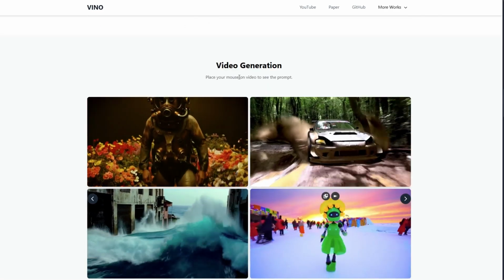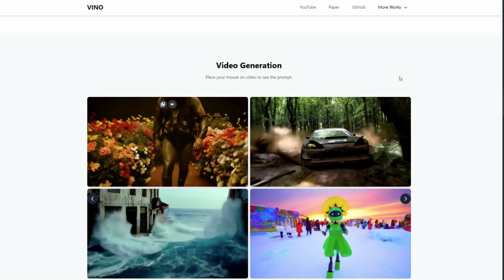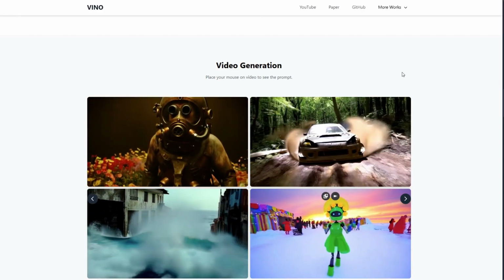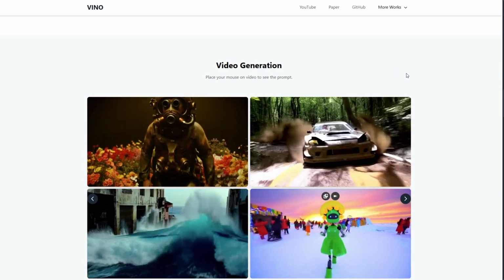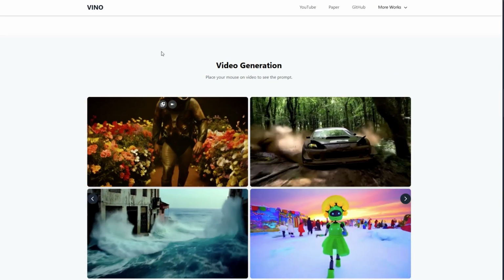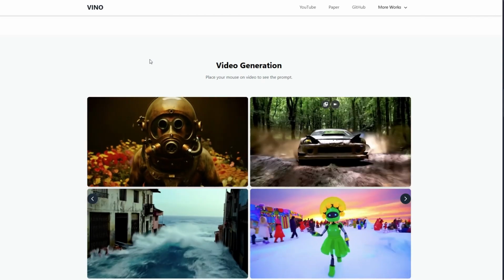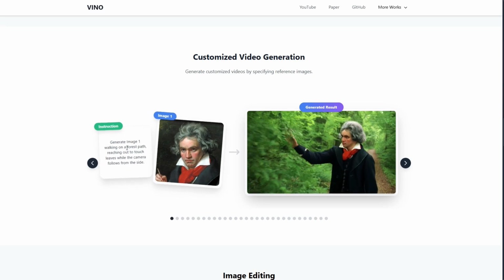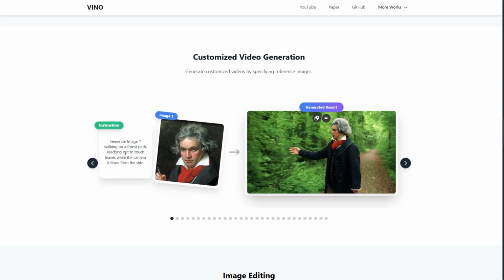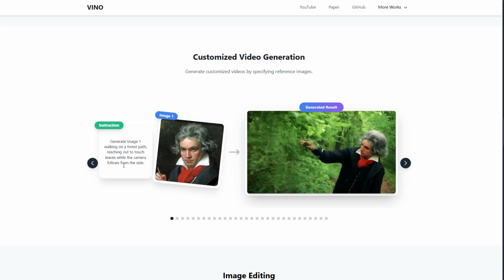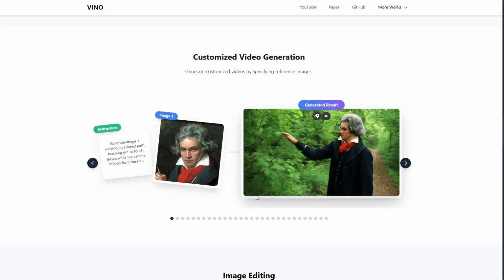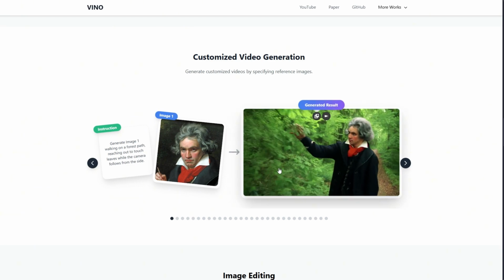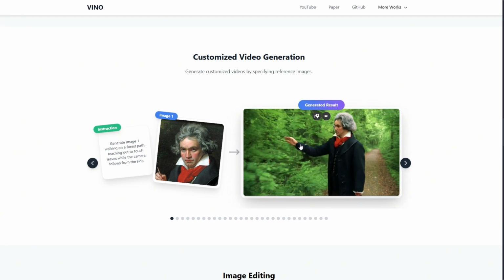It can also do video generation. You can see it works, but you might notice that the quality is not high definition, more like 480p. Yeah, this is the trade-off when you have everything in one model. I think it is good except for the resolution. It can also do image to video. Like, it took this image and the prompt says, generate image 1 walking on a forest path, reaching out to touch leaves while the camera follows. And it does the exact thing. He is reaching to touch leaves while the camera follows him. I wouldn't say from the side, more like from the front, but it did a good job following instructions.